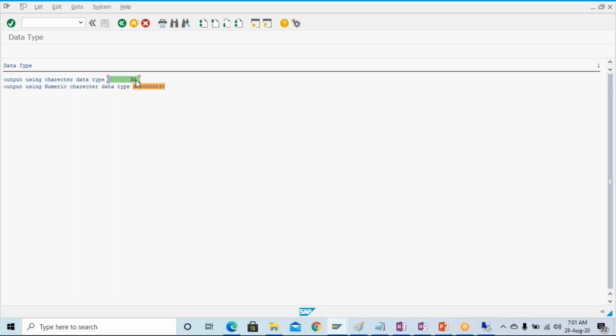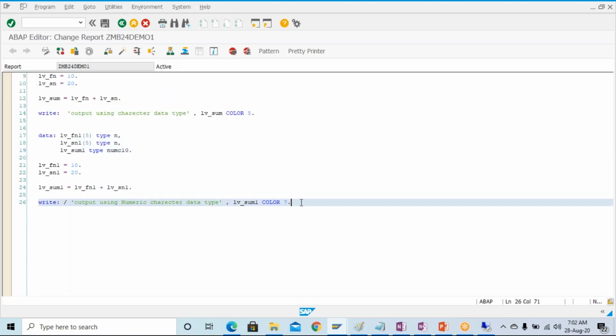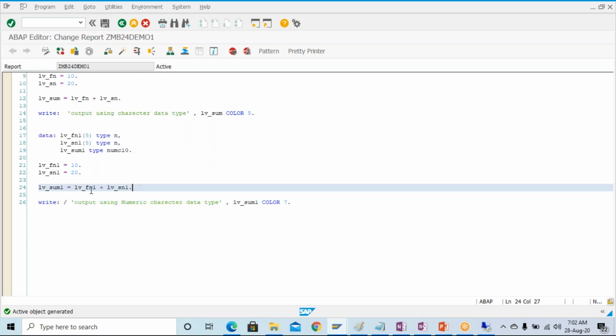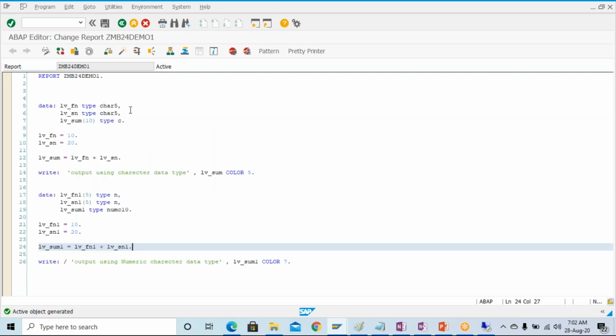In case of character data type, this space is not filled with the zeros, but in case of numeric character data type, this space is filled with the zeros. That's the only difference. Other things are the same. The data representation and the calculation and everything is the same. Fine, so like that you can start doing experiments.